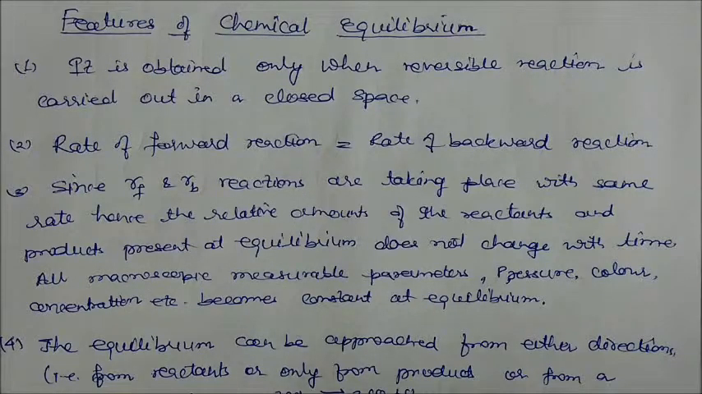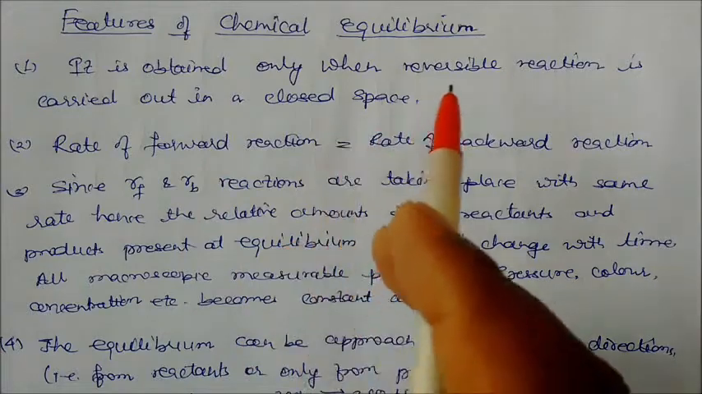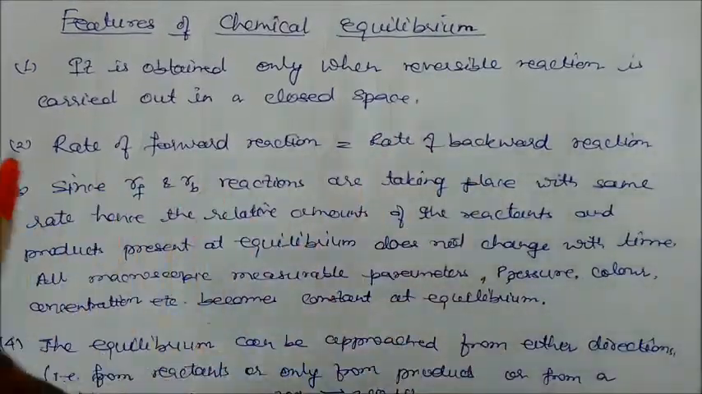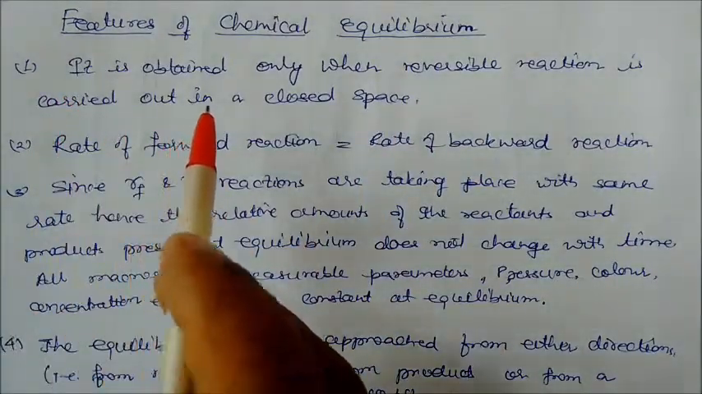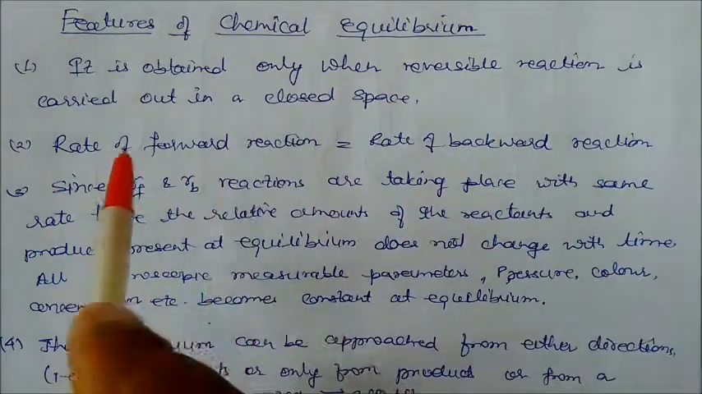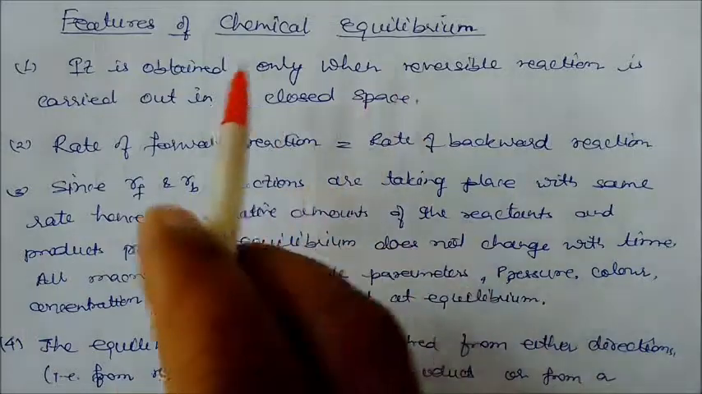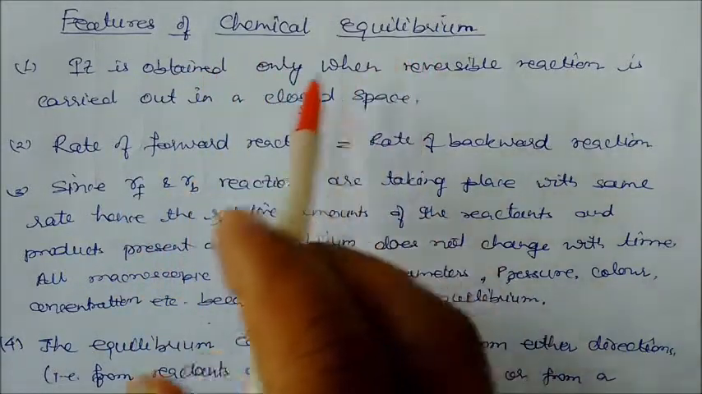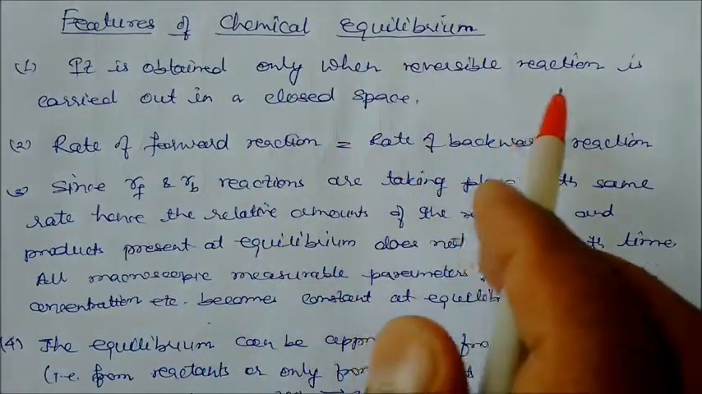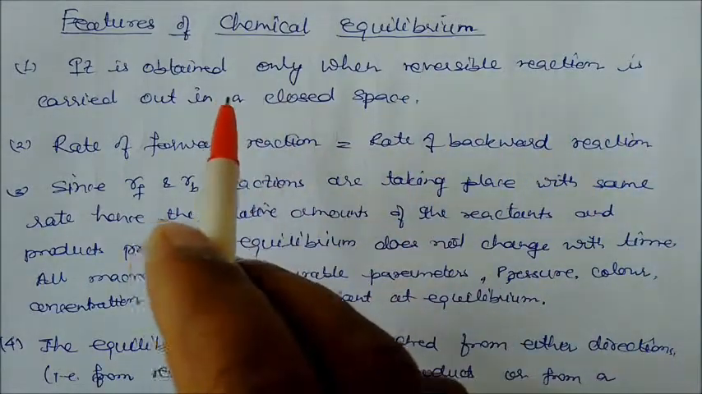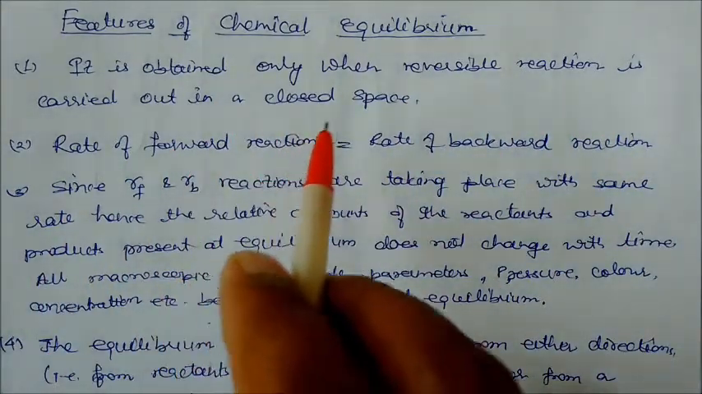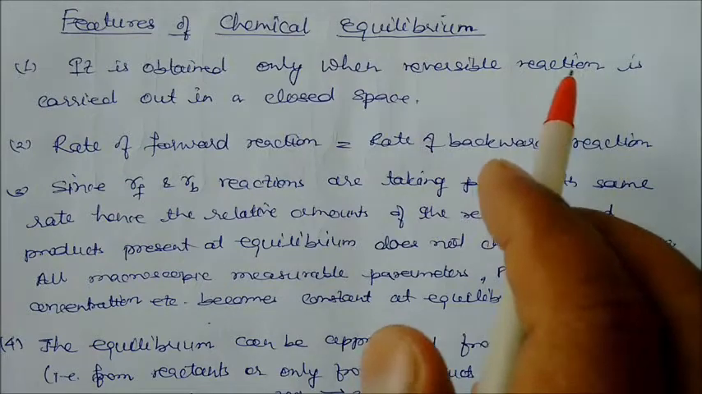So in this session we will see the features of chemical equilibrium. So what are the features? The feature is that it is obtained when a reversible reaction is carried out in a closed space or closed container. One of the important criteria for chemical equilibrium is that it is always contained in a closed space. Then only a reversible reaction is possible. Otherwise, the same reaction will be an irreversible reaction.